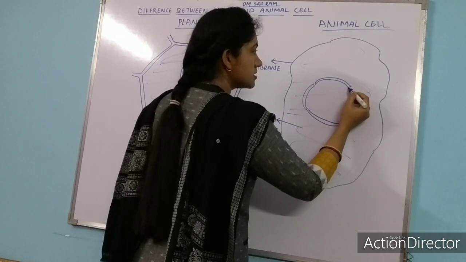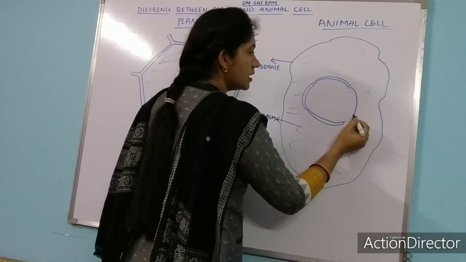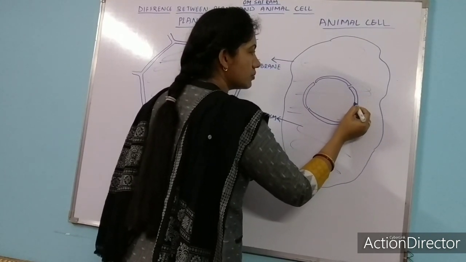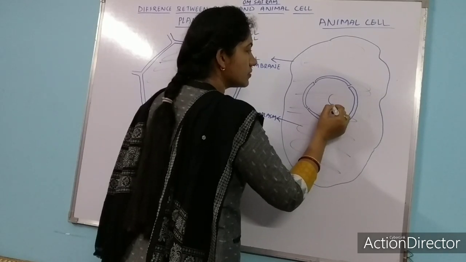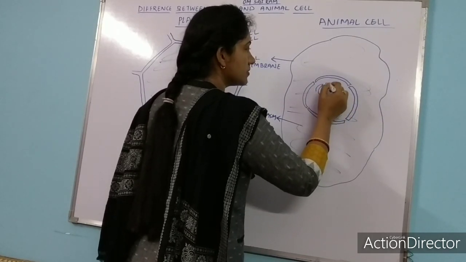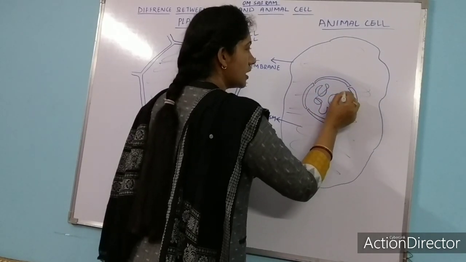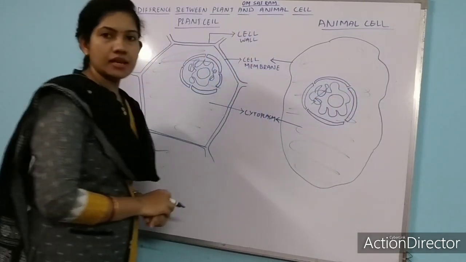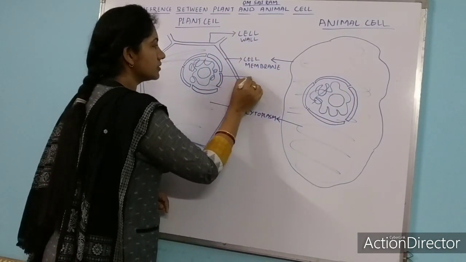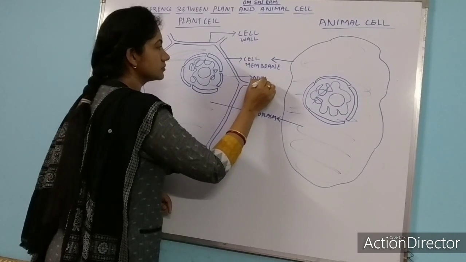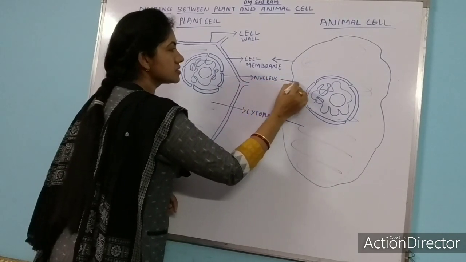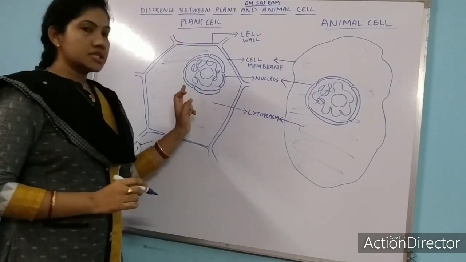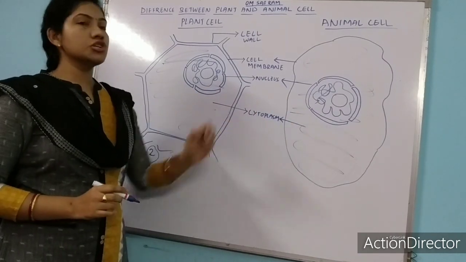Already we have discussed that nucleus is the brain of a cell. It is the most important part of a cell. So here I have drawn the nucleus for animal cell. Here let me write nucleus. Okay. So this is the nucleus of plant cell and this is the nucleus of animal cell.